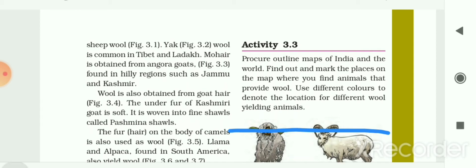So let me see this for the Indian map. So here in the picture, the different animals who give wool in different regions of our country are shown to you. Starting from Jammu and Kashmir, the Kashmiri goat, which is mainly found in Srinagar. Then yak in Himachal Pradesh, goats in Uttar Pradesh. In some parts of Rajasthan and Gujarat, camel is found, which gives us wool.